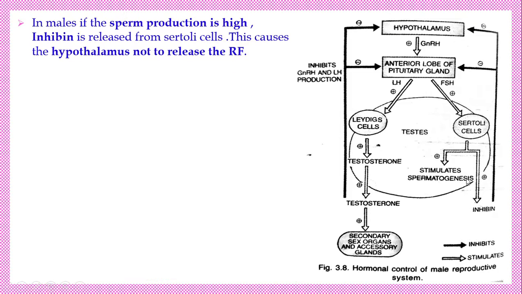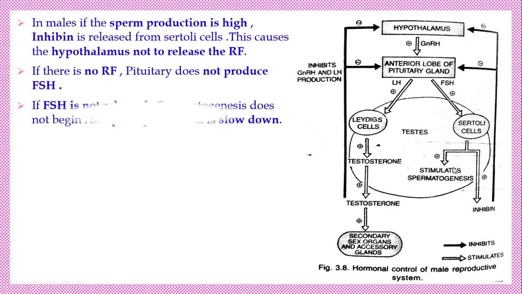ஏன்னா ஸ்பெர்மட்டோஜெனிசிஸ் அதிகமாகி ஸ்பெர்ம் ப்ரொடக்ஷன் அதிகமாகிட்டு இருந்துச்சுன்னா டெஸ்டோஸ்டிரான் லெவல் அதிகமாக இருக்குதுன்னு அர்த்தம். அப்போ the testosterone level control பண்றதுக்காக the inhibin hormone straight away goes to the hypothalamus, by which it suppresses the releasing of gonadotropin releasing factor. Right. Now, if there is no RF, the releasing factor வரல அப்படின்னா FSH release ஆகாது. FSH release ஆகல அப்படினாலே இந்த ஸ்டிமுலேஷன்லாம் குறைஞ்சிரும். ஆட்டோமேட்டிக்கா spermatogenesis process குறைஞ்சி sperm production slows down.